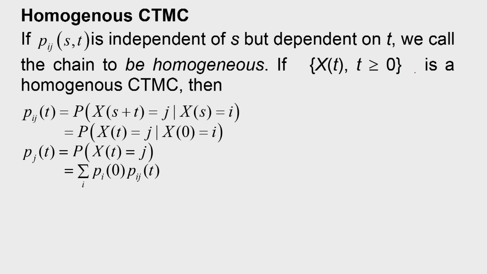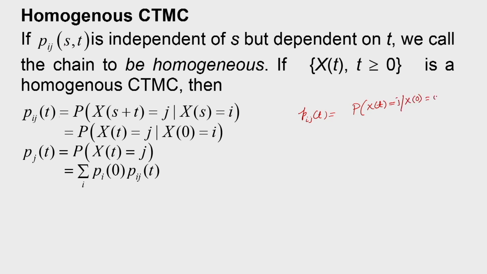If X(t), t greater than 0, is a homogeneous CTMC, then Pij(t) is equal to probability of X(s plus t) equal to j, given that X(s) is equal to i, is same as, because it is homogeneous, probability of X(t) equal to j, given that X(0) is equal to i. So, that is one important relationship, because it is independent of starting point s. So, we can write Pij(t) is equal to probability of X(t) equal to j, given that X(0) is equal to i.